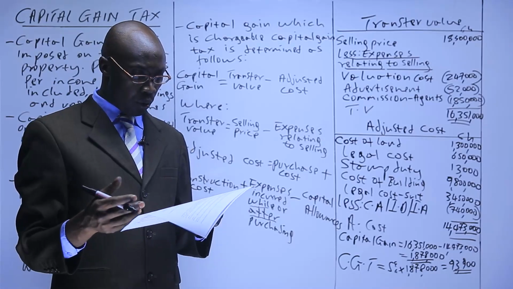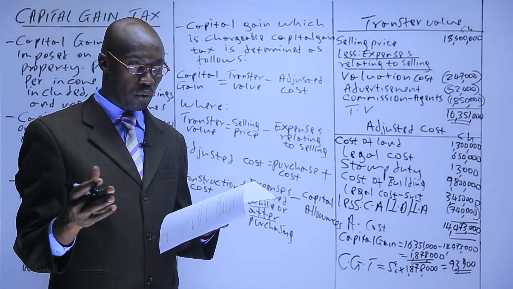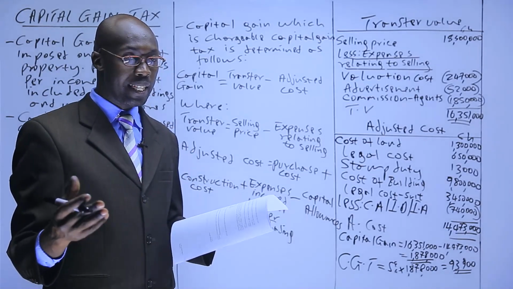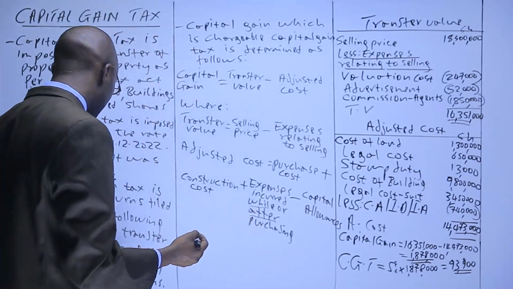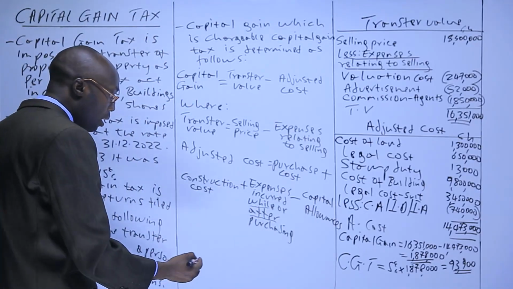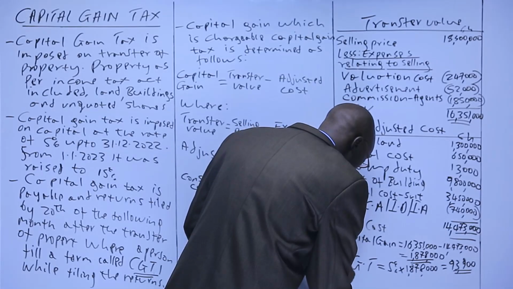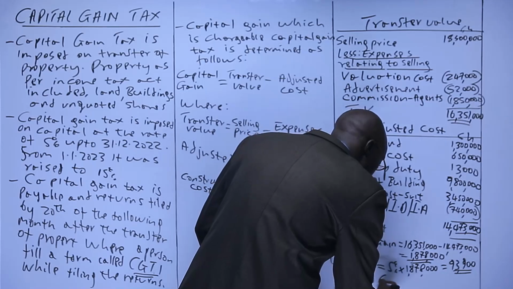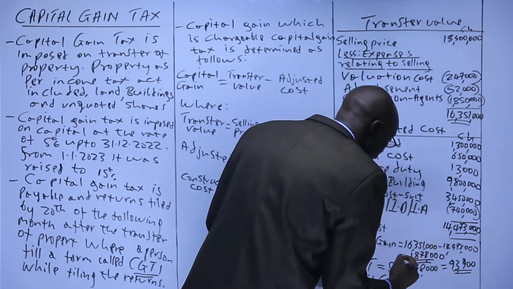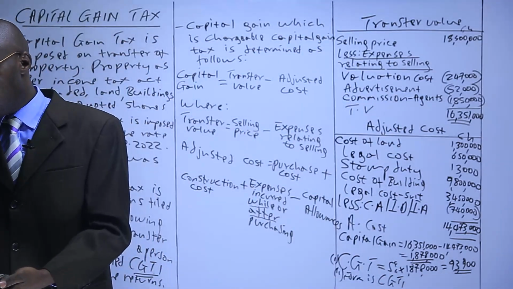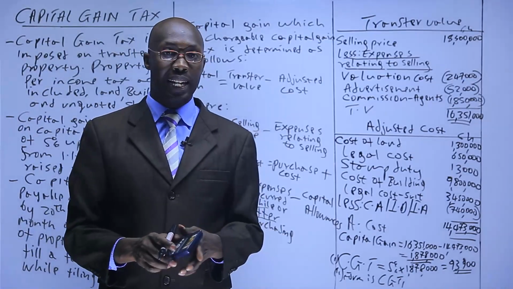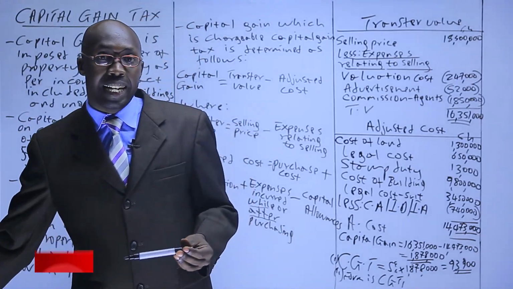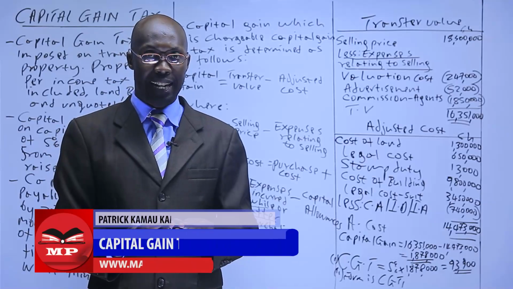The other one we were supposed to indicate is which form he was supposed to use to file the returns. And as we had indicated here, it is CGT1. So here, that is number 1. Number 2, the form is CGT1. So that is how we deal with the capital gain and also the capital gain tax.